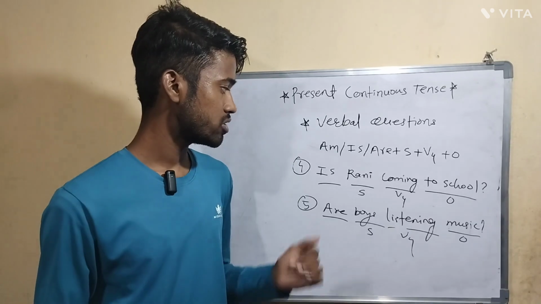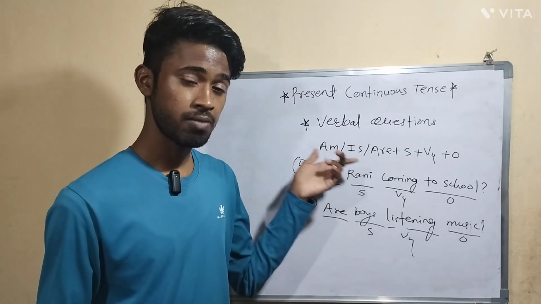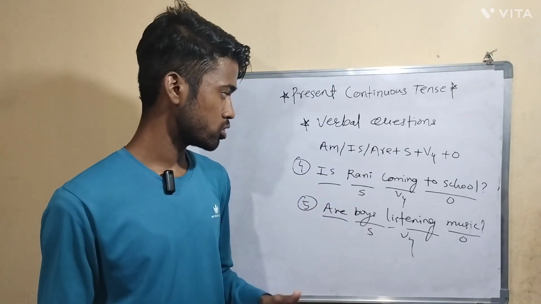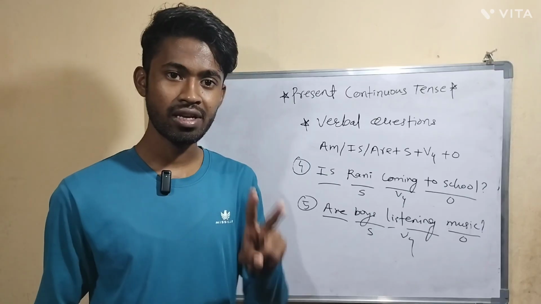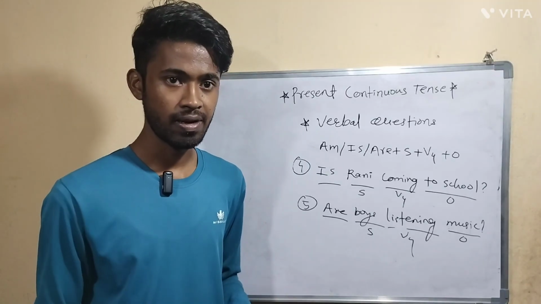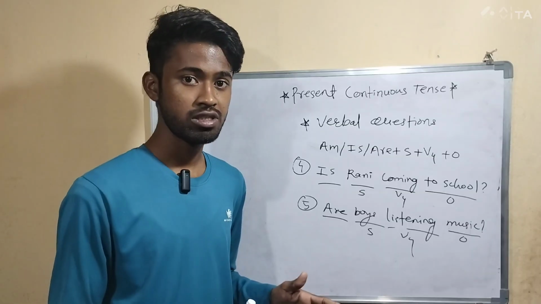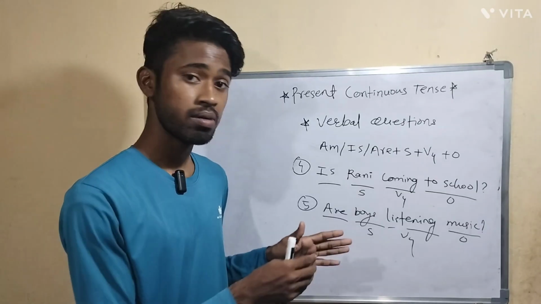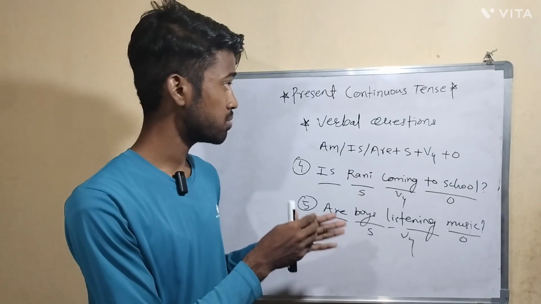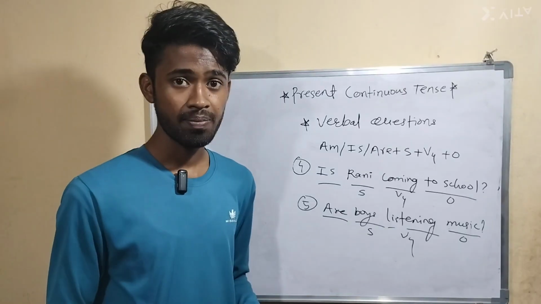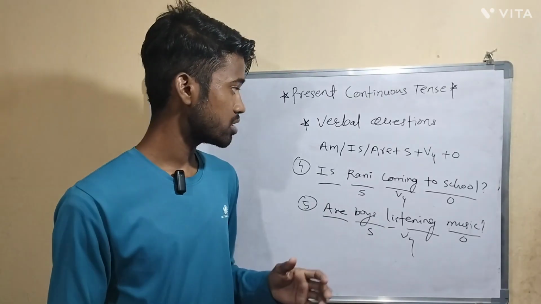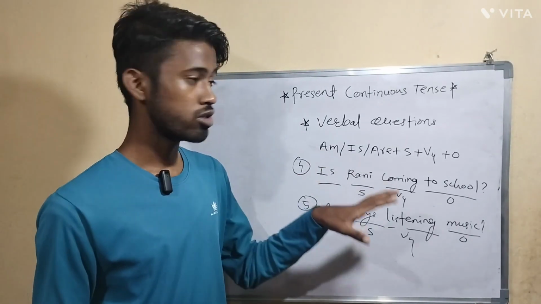Whenever a sentence is starting with these helping verbs, it becomes a verbal question, and we can answer this question in two ways, positive and negative. As I said, you have to practice much more if you want to be perfect in this present continuous tense. Okay, so now after this we will discuss WH questions.